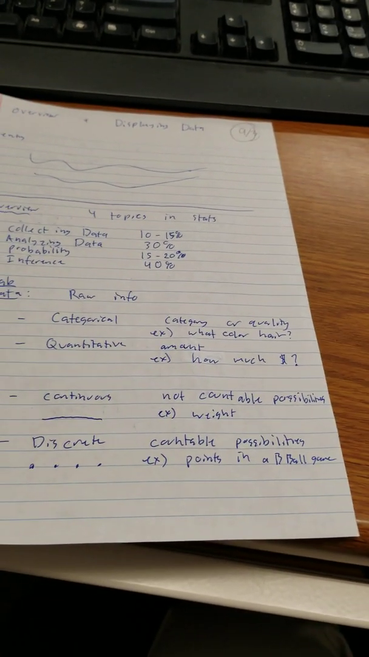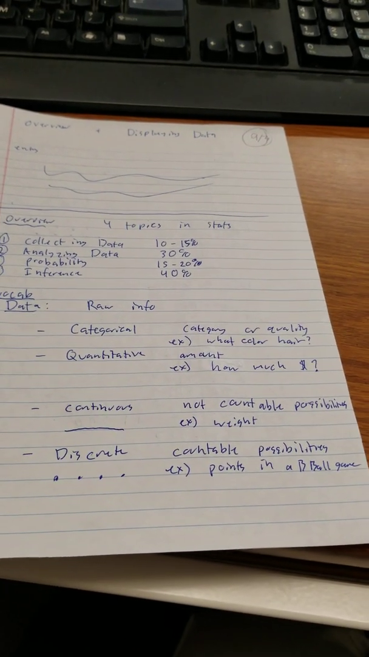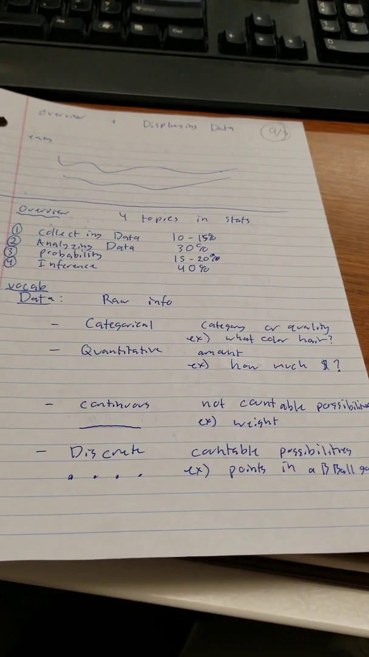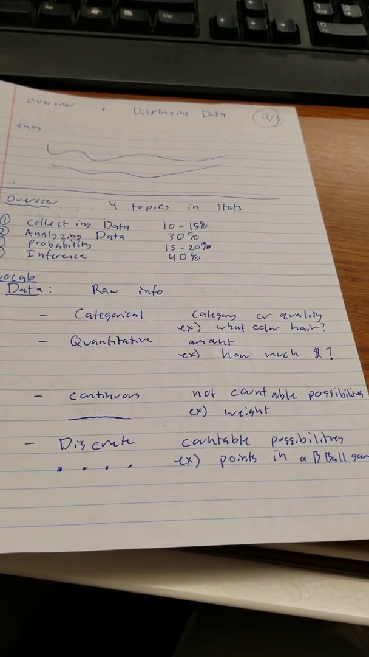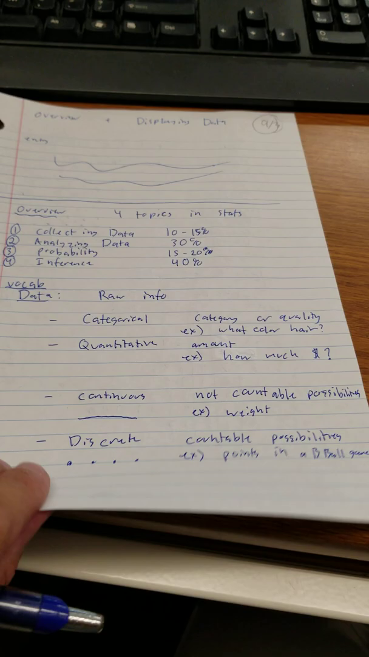Whereas continuous is something that's not countable. There's so many possibilities. There's an infinite amount of possibilities. You couldn't count them, and they could be literally anything. So I could weigh 200 pounds. I could weigh 200 and a quarter pounds. I could weigh 200.374 pounds. It's only limited by the measuring tool.